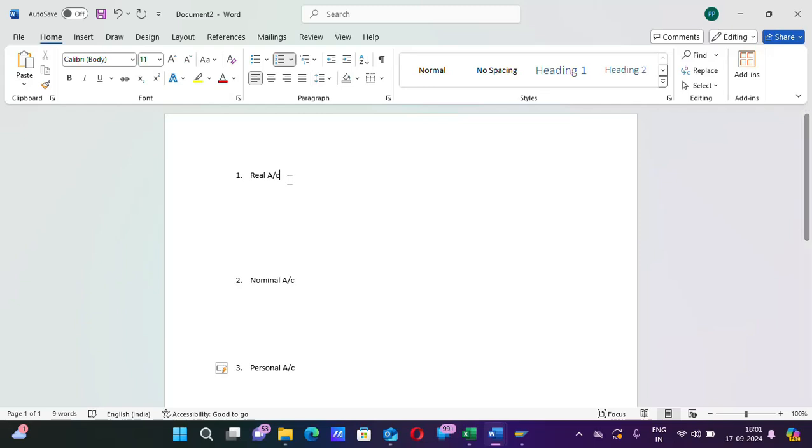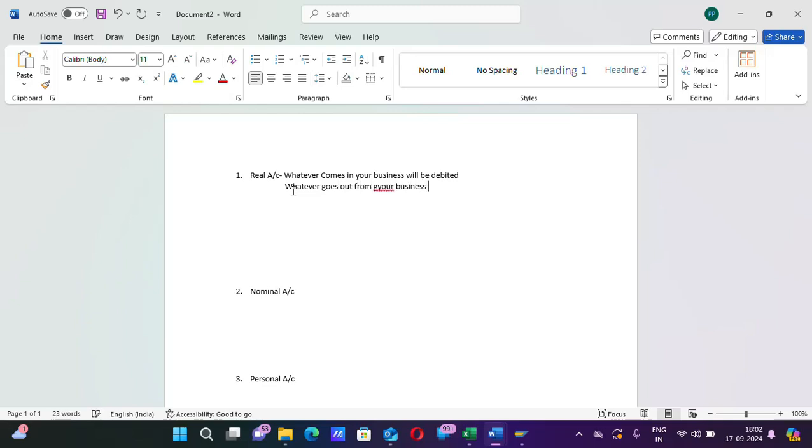Real account. What is the rule of real account? Real account is that account where whatever comes into your business will be debited, and whatever goes out from your business will be credited.